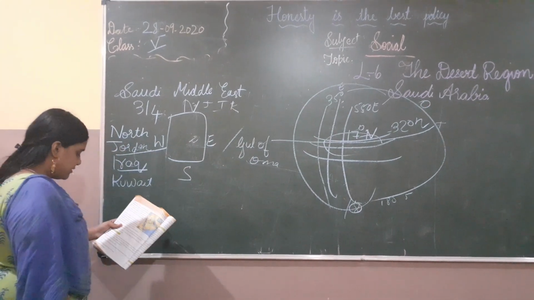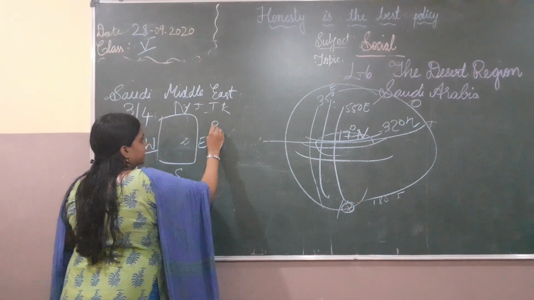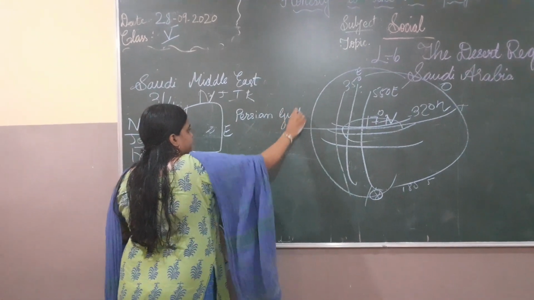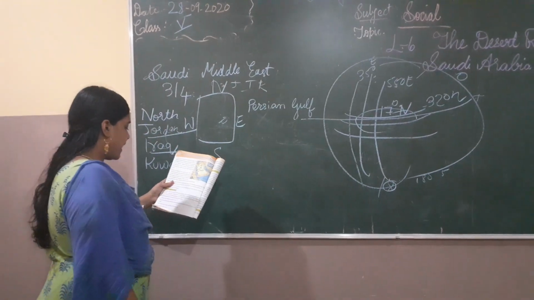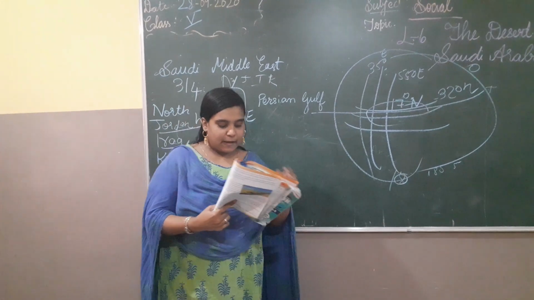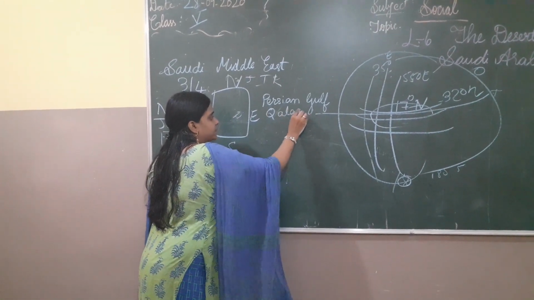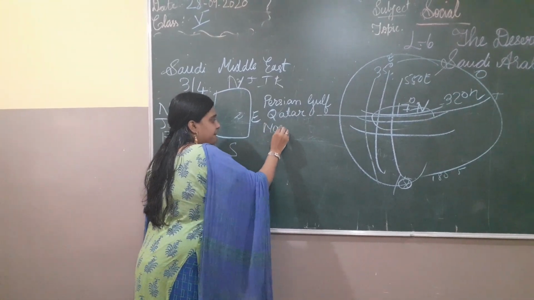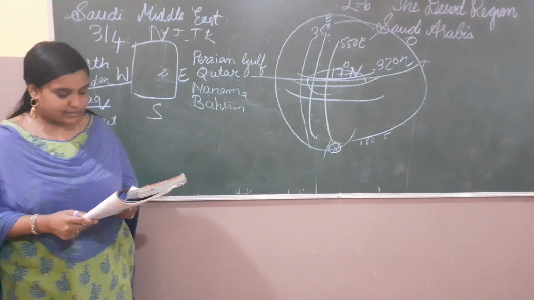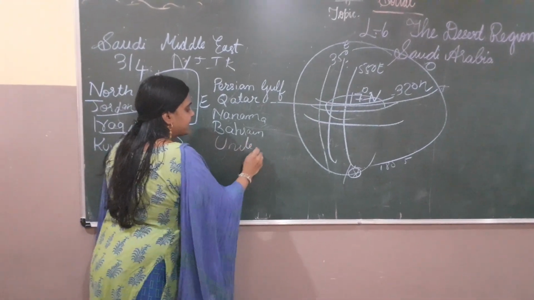And if we come to the east part, we have the Persian Gulf. We have Qatar, Bahrain, and the UAE, that is the United Arab Emirates.